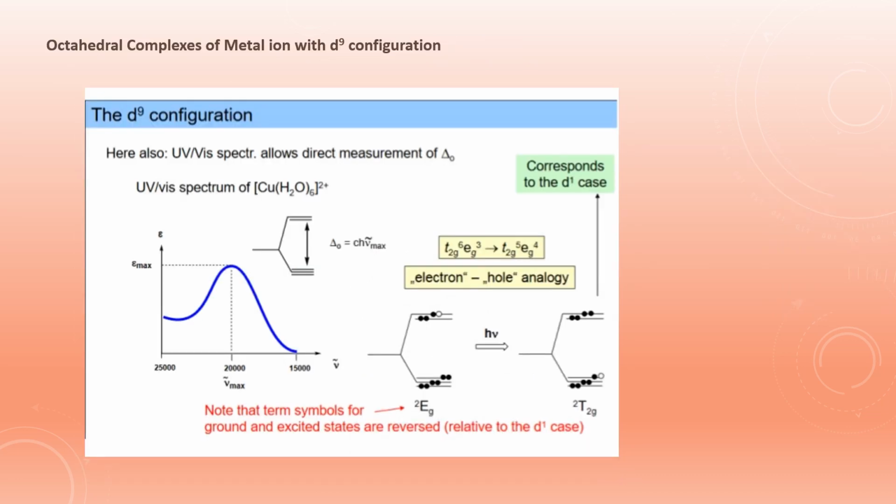Next is that of octahedral complexes with d9 configuration. For d9 configuration, we can take the example of copper, copper water 6, 2 positive. It can be explained the same way we explained the titanium 3 positive octahedral complex. Again the splitting will be into T2g and Eg levels, the transition is T2g to Eg, and there is a single hole in the upper Eg level. The energy level diagram is shown here. We expect only one band, and the band is approximately at 20,000 centimeter inverse.